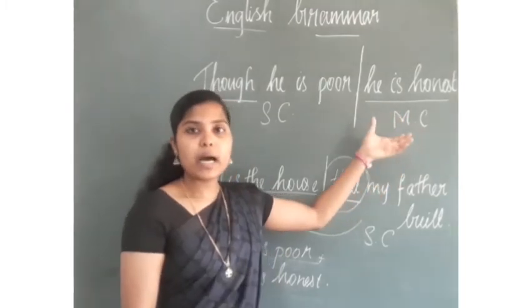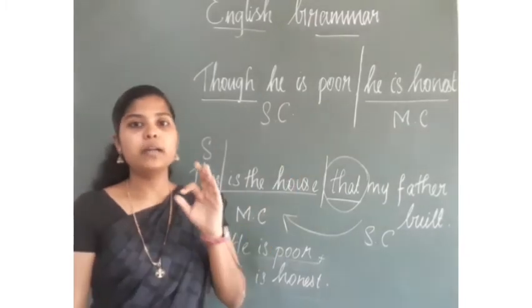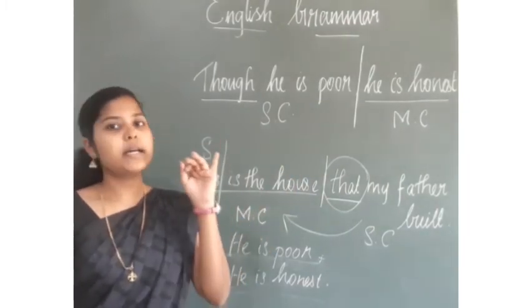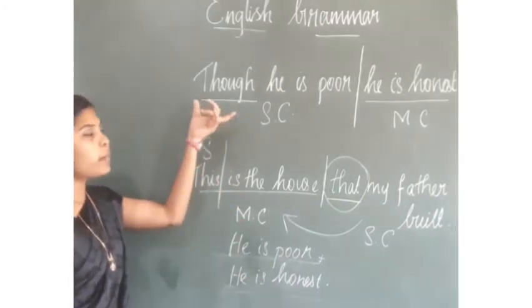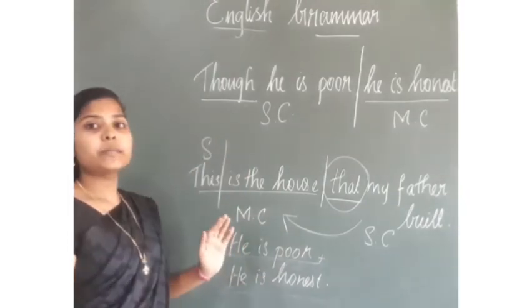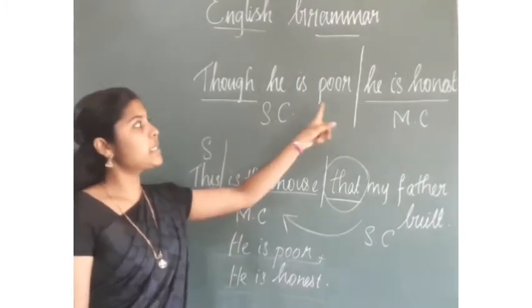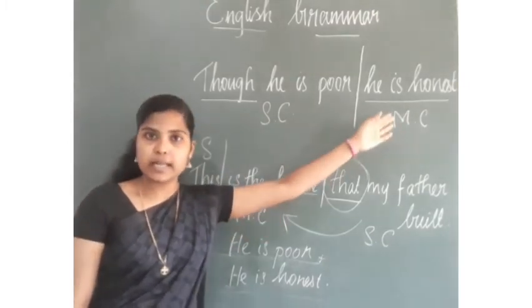Okay? Now, on the whole, a sentence can be of three types: simple sentence, compound sentence and complex sentence. By using this subordinating conjunction, we are changing the sentence into a complex sentence. Now, this is a complex sentence. Though he is poor, he is honest. This is a complex sentence.